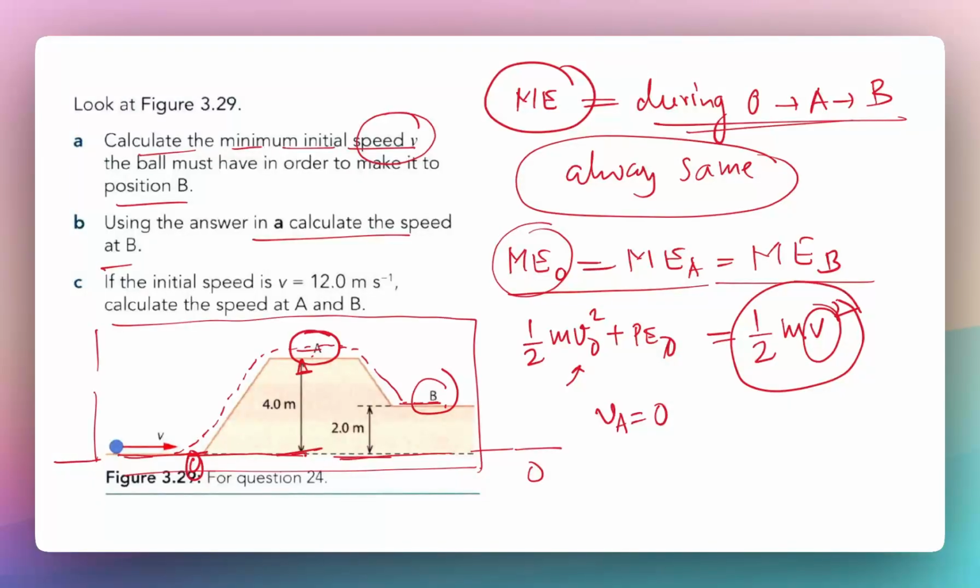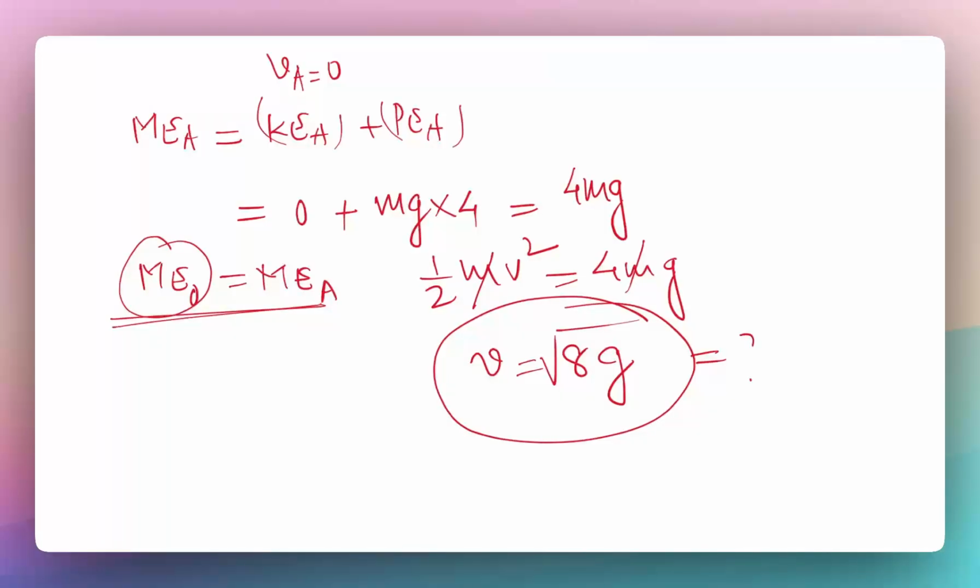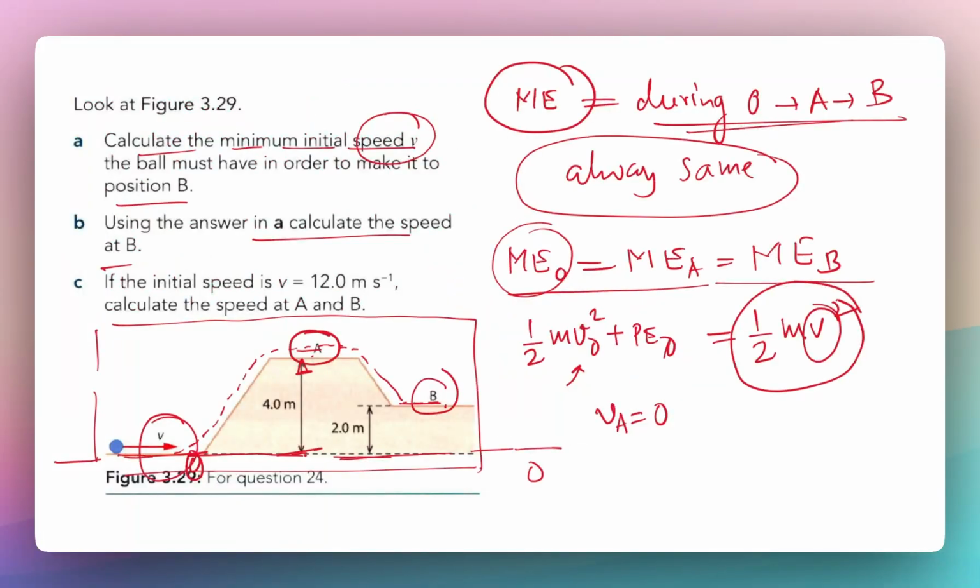Now, that's the initial velocity, which is root of 8g. We have to throw the ball with that velocity, and then we have to find what is going to be my speed at location B. In a mechanical energy conservation problem, if the body is moving from one location to another via some path, we are only interested in the final outcome. So we set up our equation like this. What is the energy at this location O, and then it goes like this and comes back to B. We are going to say, what is the mechanical energy at B, and make it equal to the mechanical energy at O.